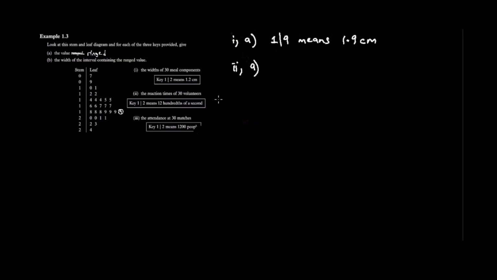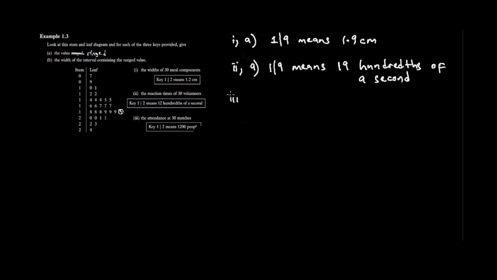Second part iri kuti question yedu iri kuti the reaction times for 30 volunteers. Saka panapa key iri kuti 12 means 1200 years of a second, kureva kuti 19 means 1900 years of a second. 1900 years of a second, like that.